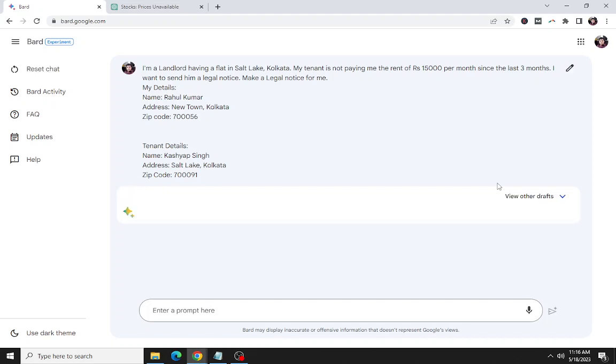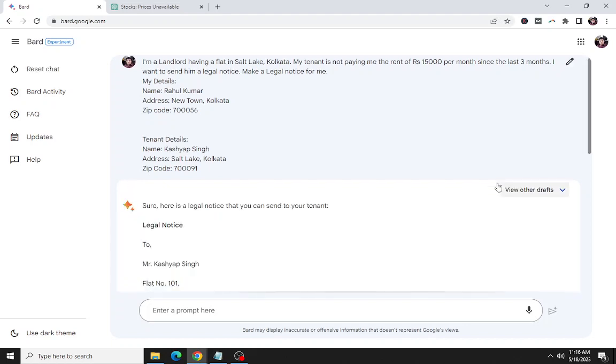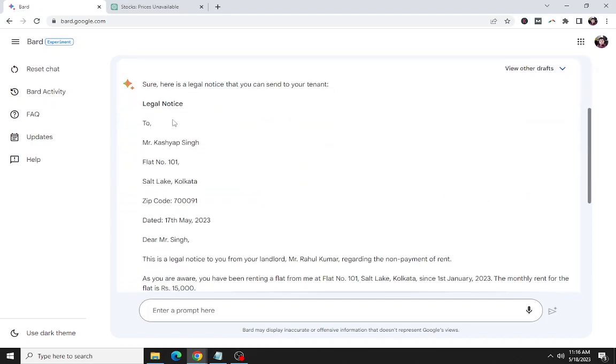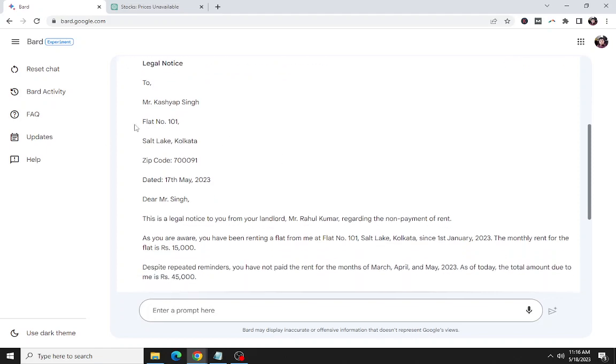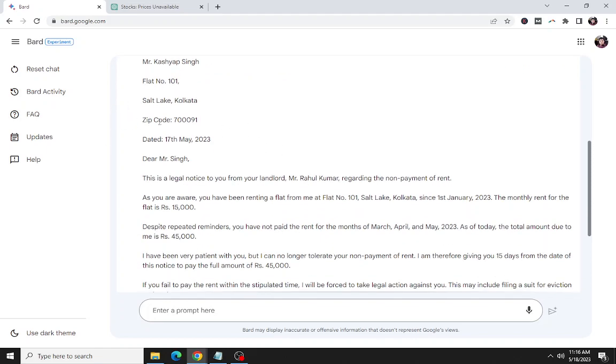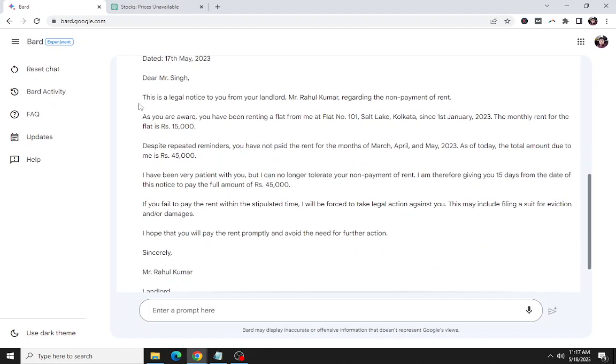So with all this information, Bard is going to create a legal notice. See, the legal notice is ready: to Mr. Kashyap Singh, flat number 101, Salt Lake, Kolkata, zip code this much, dated. Dear Mr. Singh, this is the legal notice to you from your landlord, Mr. Rahul Kumar, regarding non-payment of rent. As you are aware, you have been renting flat number 101, Salt Lake, Kolkata from me since, and all that. Despite repeated reminders, you have not paid the rent for 3 months, and the total amount is given.